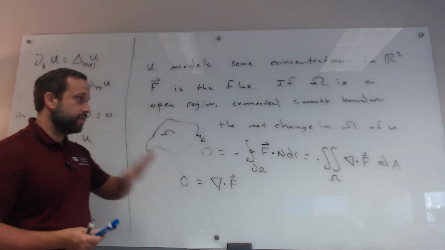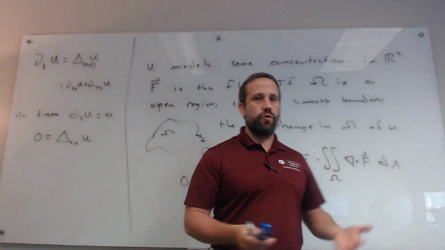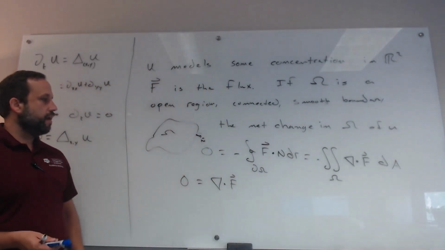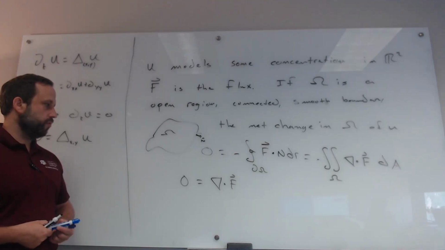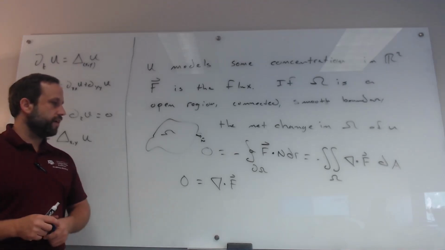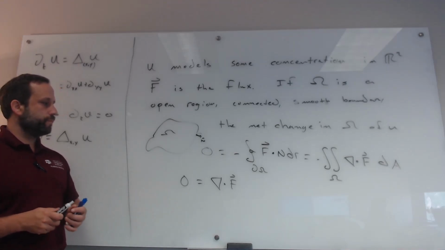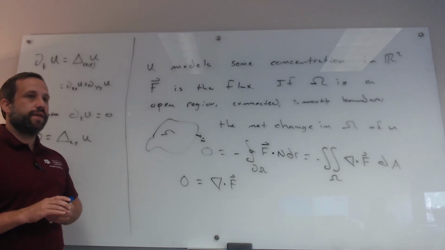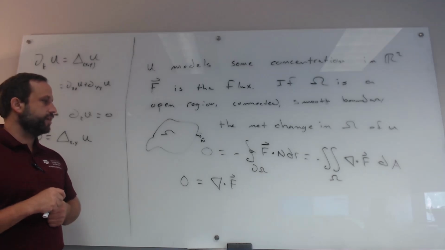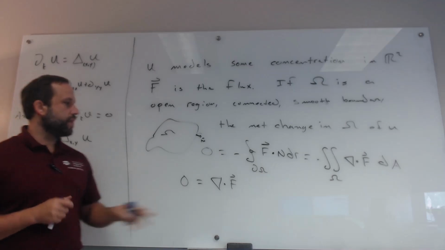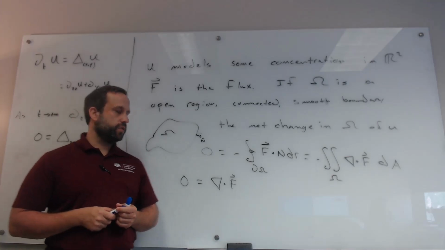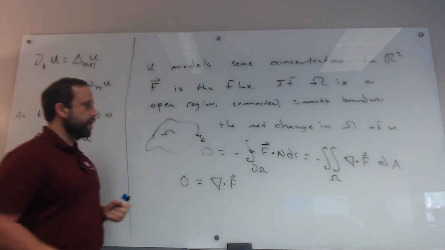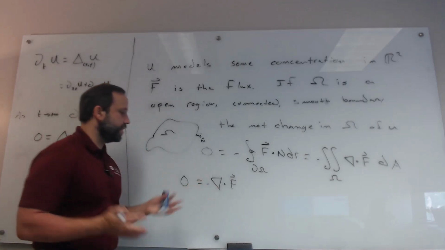Using the fact that if a function's integral is equal to 0 over every open set like this, then the integrand must be equal to 0. So the divergence of F must be equal to 0. Now this is true no matter what u is modeling. If u is in any steady state configuration, the divergence of F is equal to 0. Really there should be a minus sign here, but it doesn't matter because it's still 0.